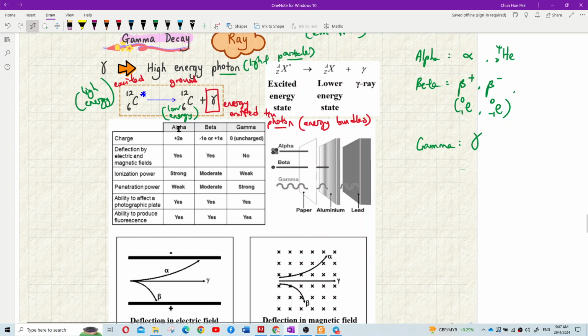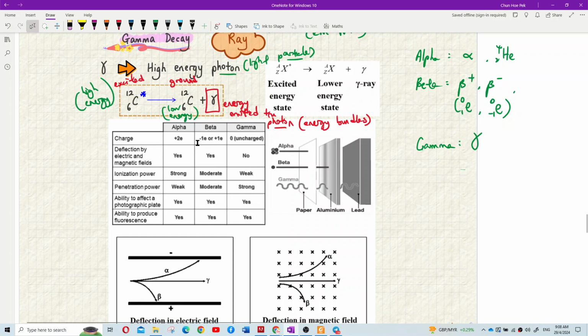Now look at here. Alpha is positive 2, yeah, because it's helium-4, so it has positive 2. Beta is negative 1 or positive 1. Gamma is uncharged. Yeah, gamma is not charged at all. Deflection? Yes. Deflection by electric and magnetic field? Yes. Alpha got deflection. Beta also got deflection.